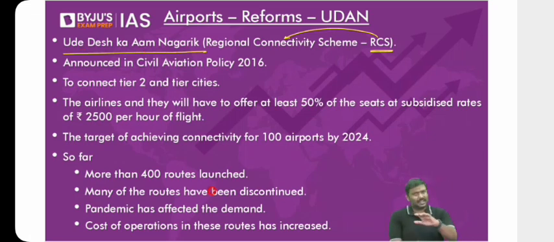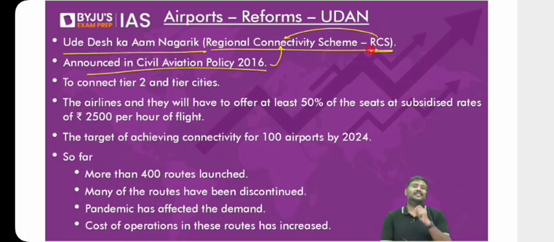Now what has been done by the government under this? Back in the year 2016, the government introduced a policy called the civil aviation policy. For example, read today's newspaper, The Hindu, by the way. In The Hindu itself there is one article on the space policy. Read that. The government yesterday announced a space policy. In the same way, back in 2016, the government announced a civil aviation policy. Under it, the government proposed a scheme by the name of RCS, the Regional Connectivity Scheme.